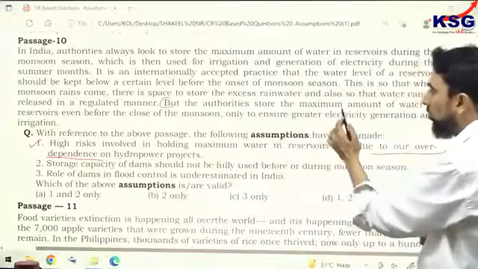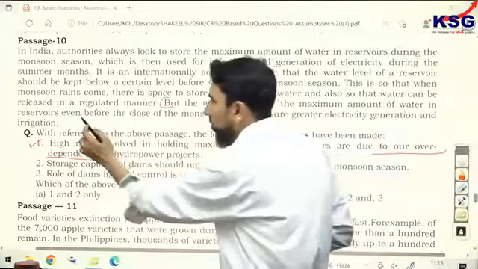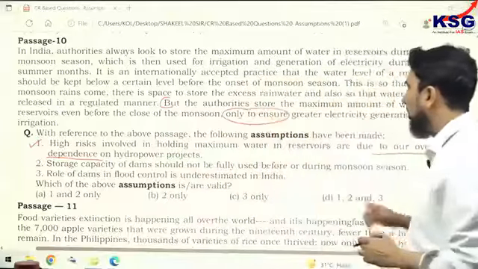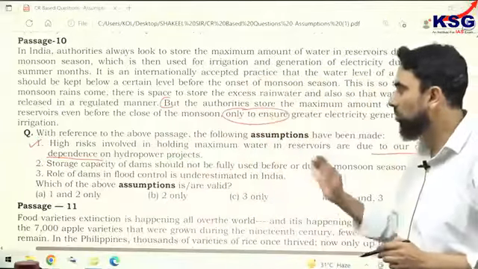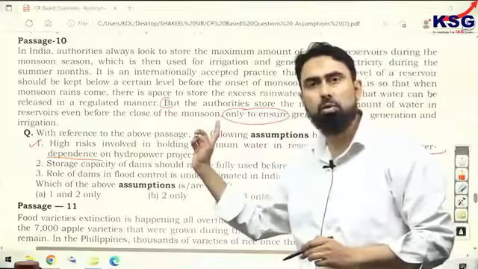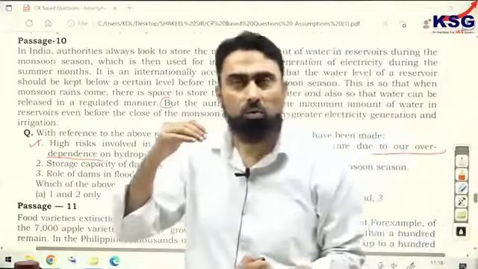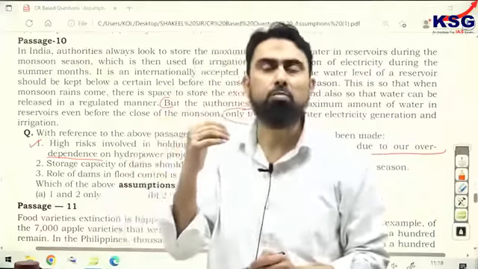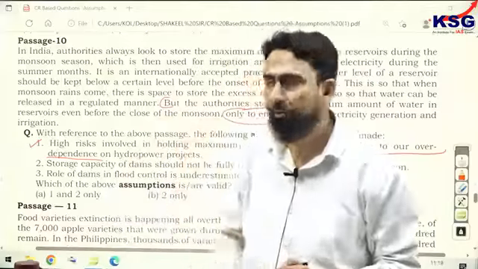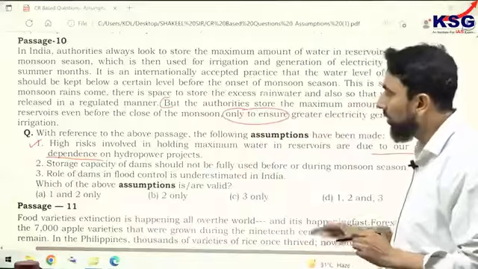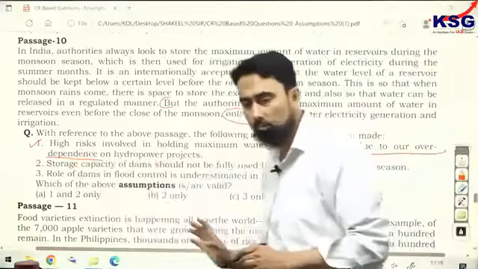The author says, but the authorities stored the maximum amount of water in reservoirs even before the close of the monsoon, only to ensure greater electricity generation. So it means they take this risk of filling the reservoirs up to their maximum level, up to the brim, though the monsoon season is still on, I mean it is not over. So the first one is valid.